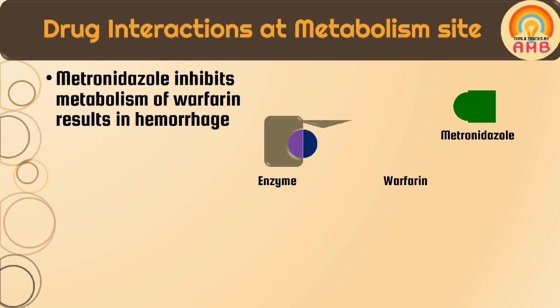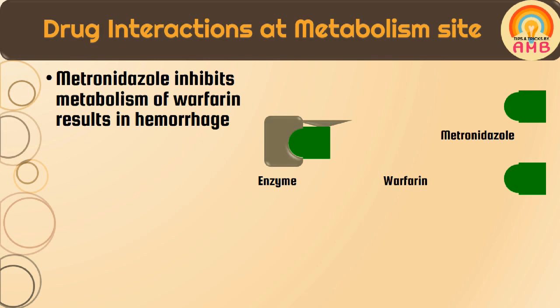But when both the drugs are administered simultaneously, metronidazole has high affinity to bind with the enzyme and prevents metabolism of warfarin. So warfarin accumulates in the body and it produces its toxicity, that is hemorrhage.